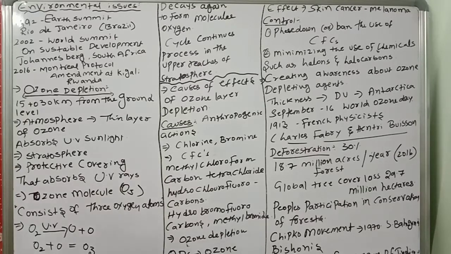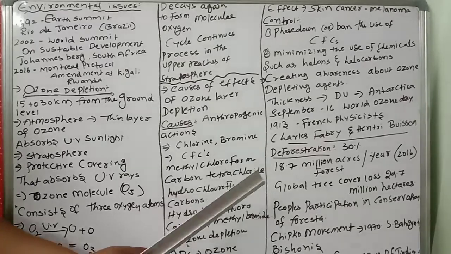Next, the concept we are going to discuss is deforestation. In the name itself, the answer is there. What is deforestation? Deforestation is the destruction of forest in order to clear the land and make it available for other use. So clearing the forest and using that land for other purposes. A very dangerous problem.